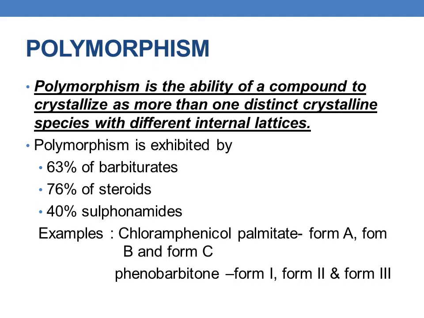In the pharmaceutical industry, polymorphism is exhibited by the majority of drugs. 63% of the barbiturates exhibit polymorphism, 76% of steroids and 40% of the sulfonamides. Some examples are chloramphenicol palmitate, which exists in form A, B and form C. Similarly, phenobarbital also exists in three forms: form 1, form 2 and form 3.